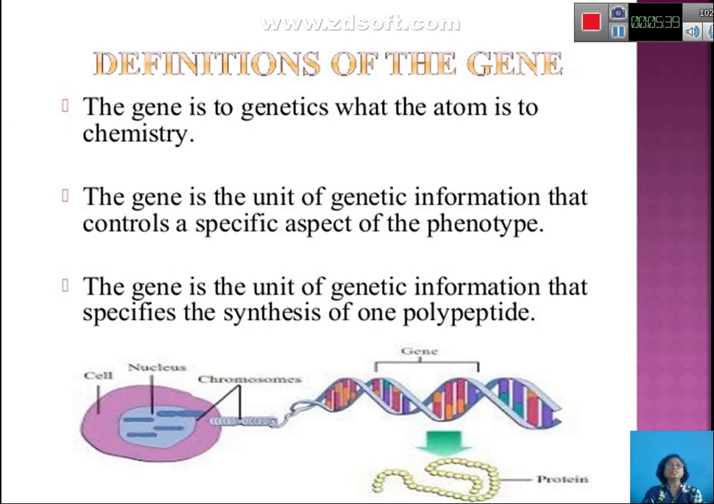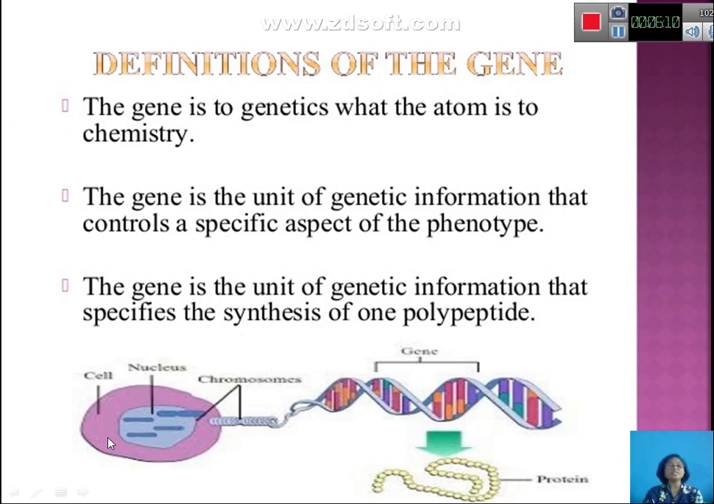So the gene definition was different for different scientists, but the gene to the geneticist is very similar to the atom for chemistry. The gene is the unit of genetic information which controls a specific aspect of the phenotype. So gene is a unit of genetic information which specifies a function, like making an enzyme molecule, a polypeptide molecule or a protein molecule.